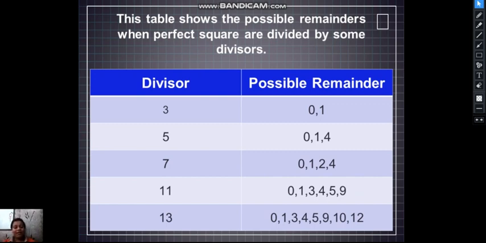When divided by 7, a perfect square will give 0, 1, 2 or 4. This goes on for 11 and 13 also. When we divide by 11, the remainder could be 0, 1, 3, 4, 5 or 9. When divided by 13, it will give 0, 1, 3, 4, 5, 9, 10 or 12.